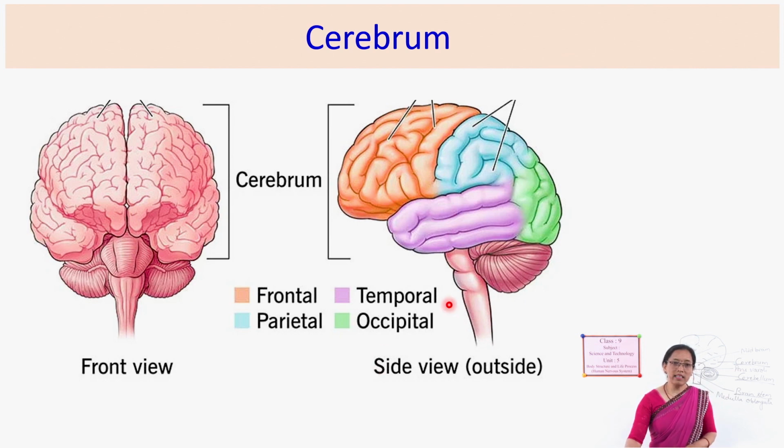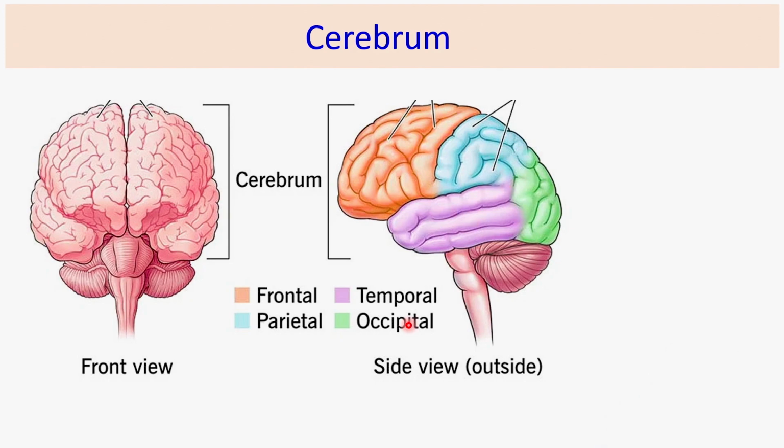See, in this, 4 parts are shown. In the cerebrum there are 4 parts. What are those? This is the frontal part. See, this is the frontal lobe, then the temporal lobe, and on the backside this is the occipital lobe and the parietal lobe.